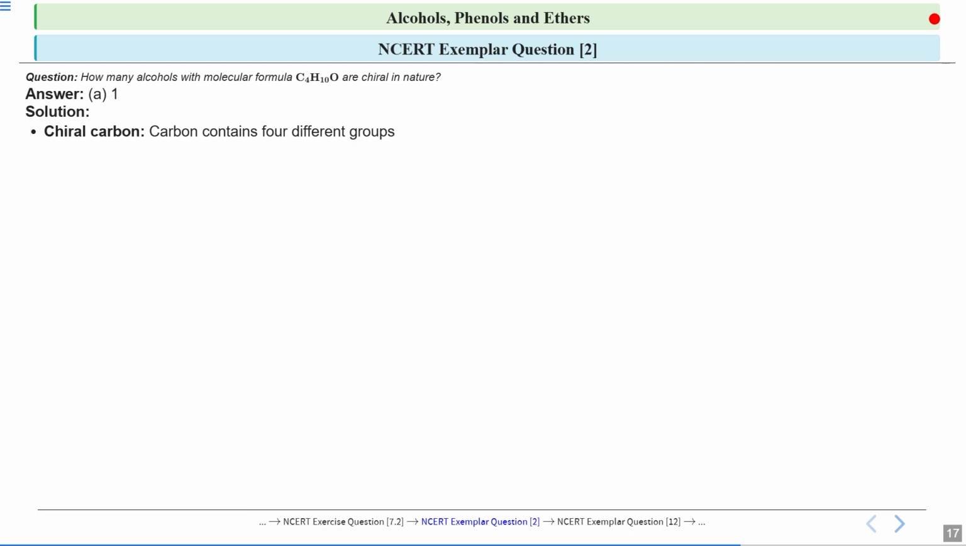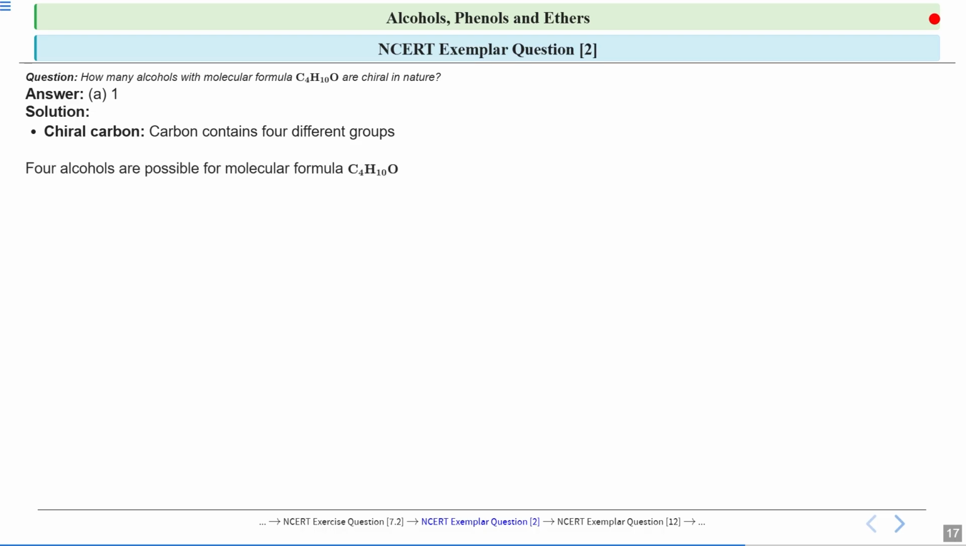So first, we should know what is a chiral carbon. A chiral carbon is that carbon that contains 4 different groups. So if your carbon contains 4 different groups, we will say it is a chiral carbon. That means all the 4 groups that are attached to that carbon should be different. So that will be a chiral carbon.